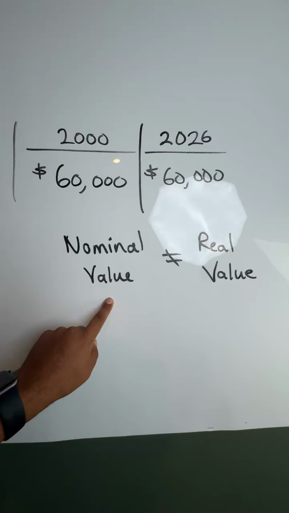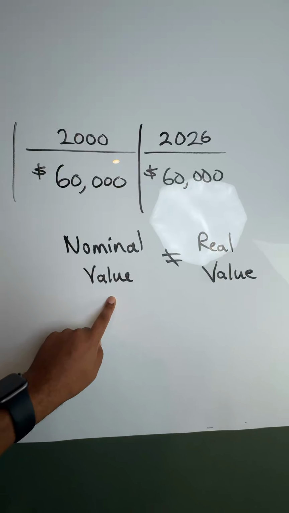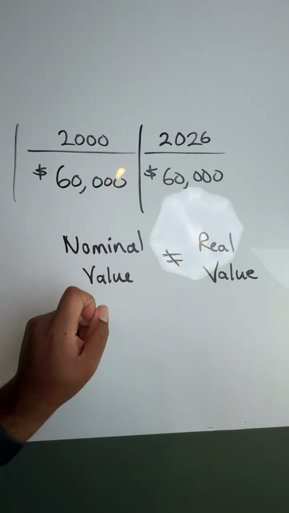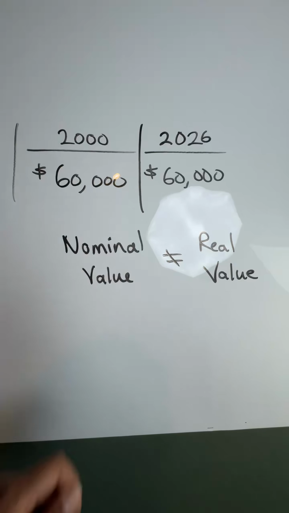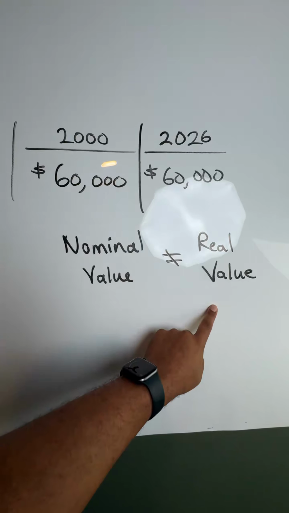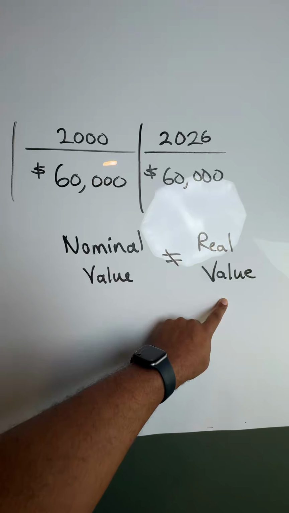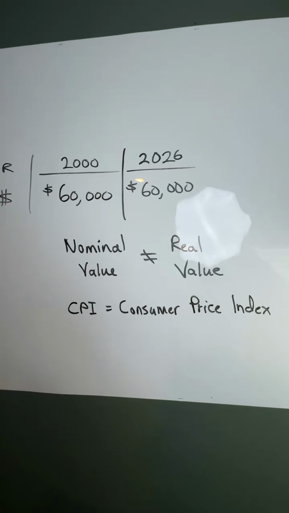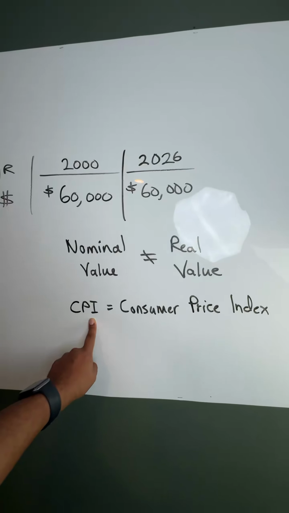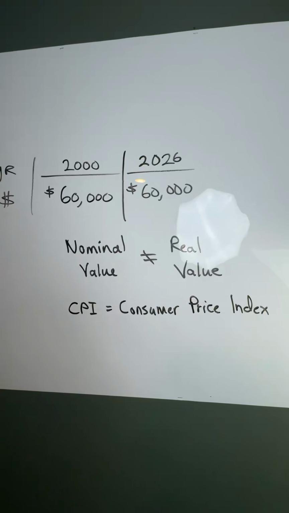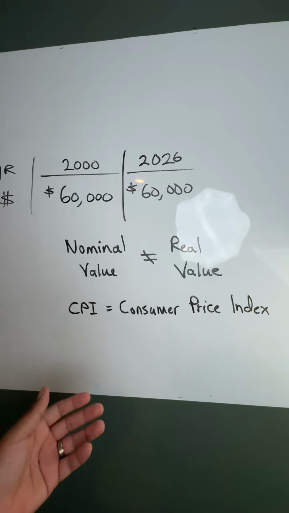Nominal simply means the number printed on your paycheck. $60,000 is $60,000. But the real value asks what money can actually buy. And that's where something called CPI comes in. CPI stands for the Consumer Price Index, and it measures how consumer prices change over time.